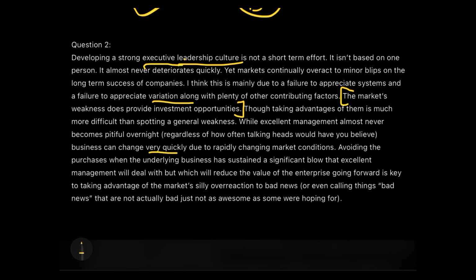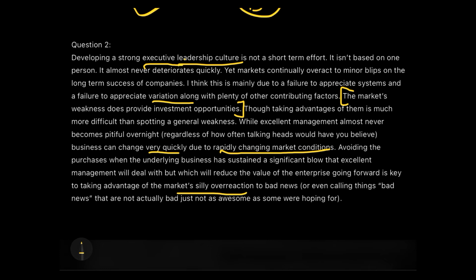The reason is mentioned very quickly due to rapidly changing market conditions. Avoiding purchases when the underlying business has a sustained significant blow, but with excellent management that will deal with it, which reduces the value of the enterprise going forward, is the key to taking advantage of the market's silly overreaction to the bad news.